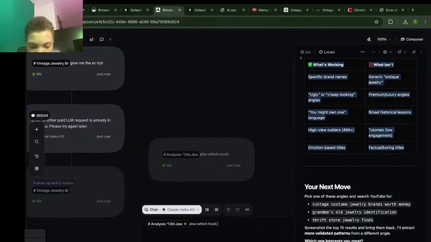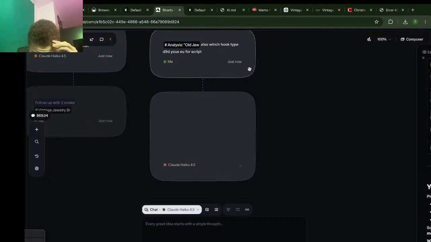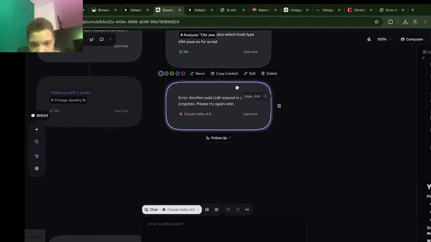Which hook type did you use for the script? So what I'm going to basically do is ask it for the hook type it basically used for the script. And it's going to basically tell us what hook type it used for the script. Alright, so there's an error.